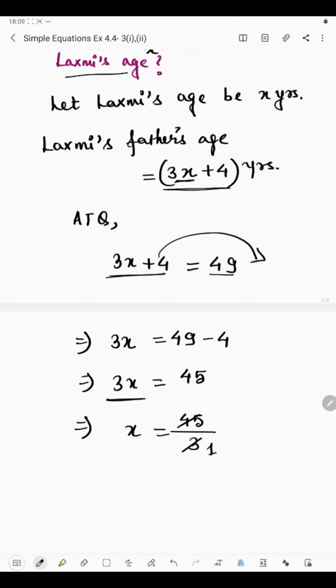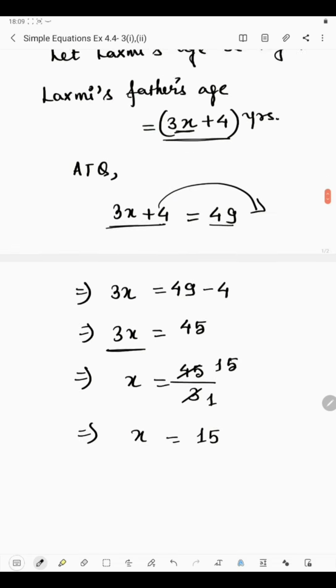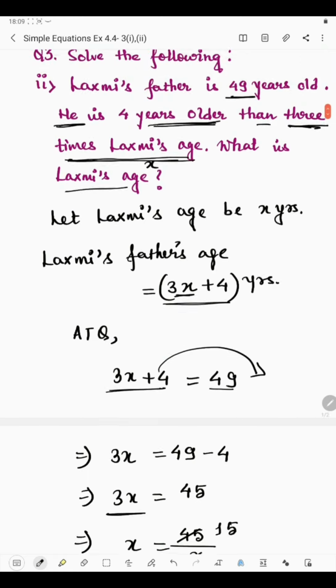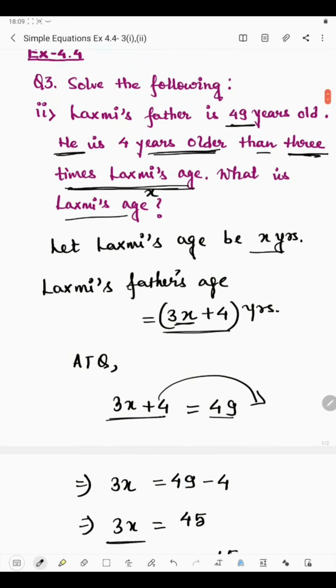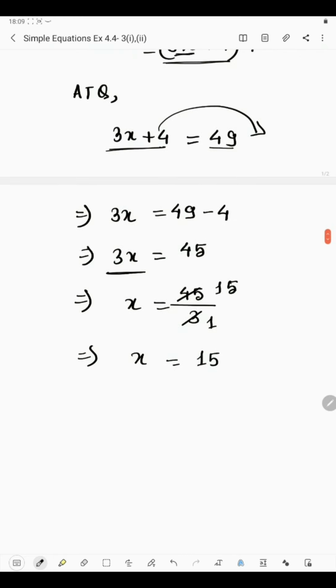So 3 ones are 3, 3 fifteens are 45. So the value of x is 15, and x we have considered before, which is Lakshmi's age. So we'll write Lakshmi's age is 15 years. Okay.